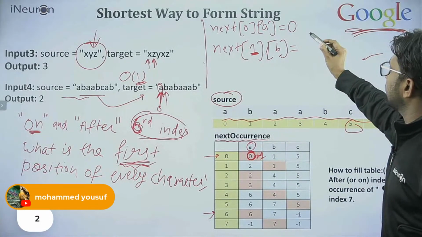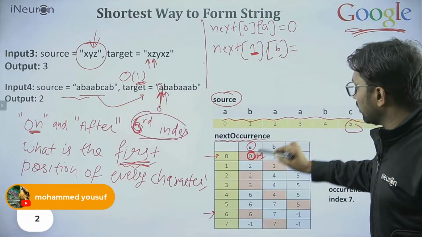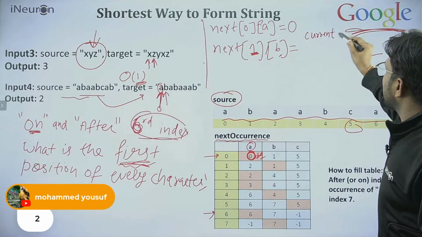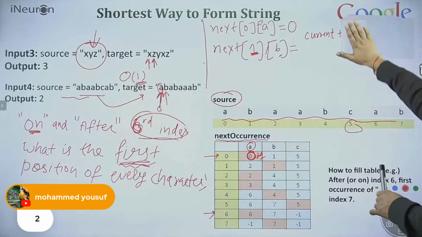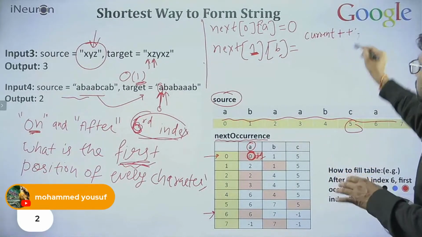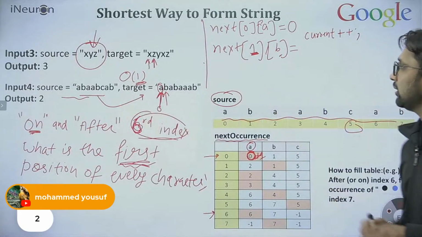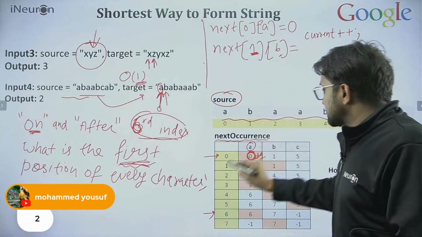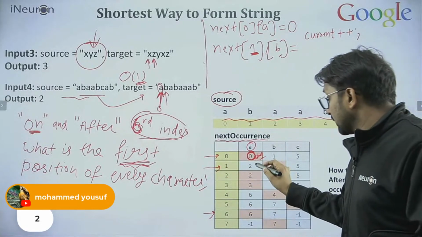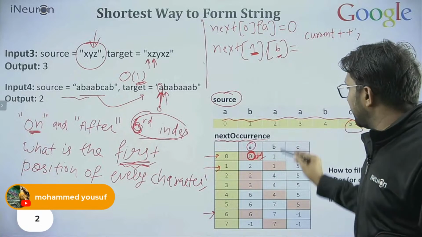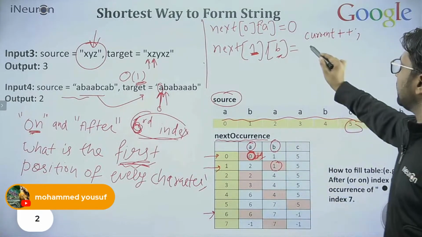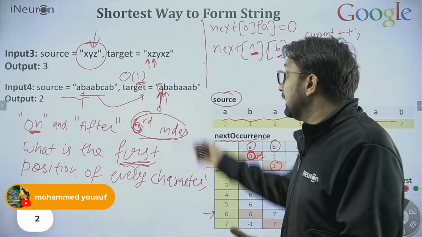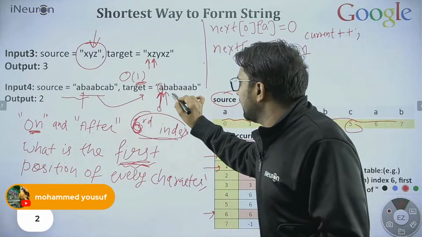So let me write over here. I can call it the current value. So current plus 1 we need to do. Initially the current value was 0. So 0 plus 1 is 1. Fine, okay. Let me repeat this, then more clarity will come. I'm searching at the first row and asking where is B. Directly we are asking. This is telling me you will find B at the first position. You can see, yes, B is at the first position in the source. Directly this table is telling us.